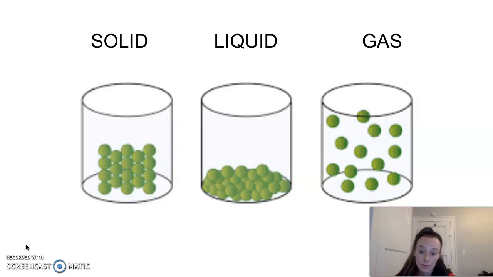Gases, hopefully we remember, move really fast, and solids move the slowest, but those particles are still moving. And then we see that gas particles are often very far away from each other, and we can make all sorts of conclusions by looking at solids, liquids, and gases.